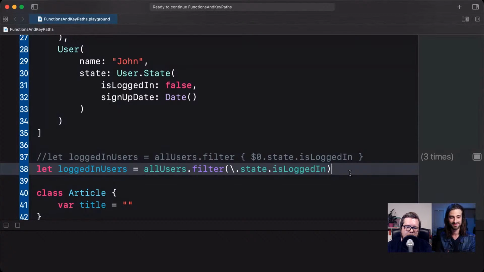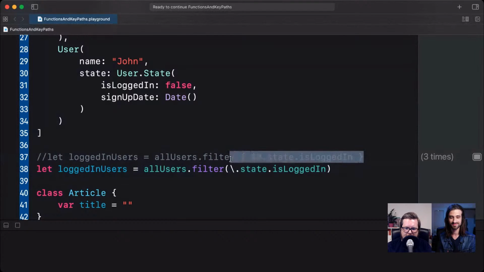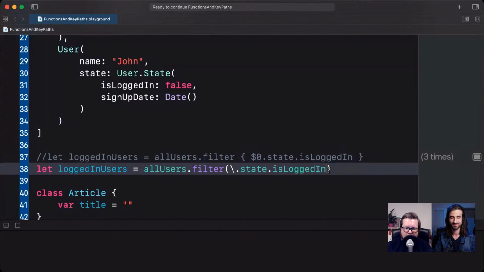Right. And I would argue that for filter, this is the right design, right? You want to be able to just write an arbitrary filter that is not just based on a property. So in this case, I think this is all good. And we can decide whether we want to use a closure or a property on a case by case basis.